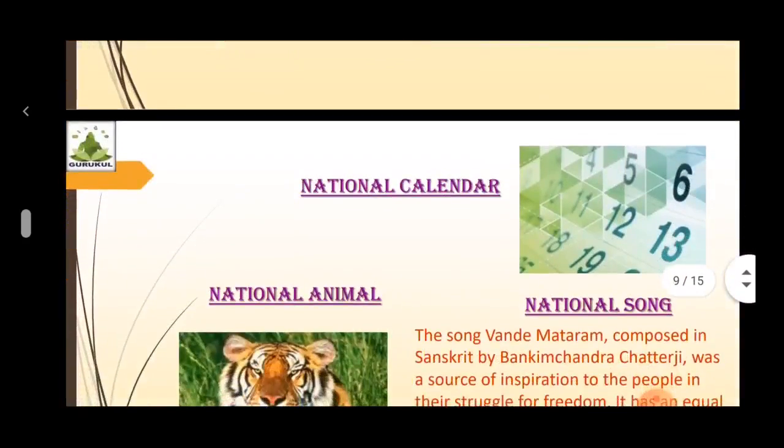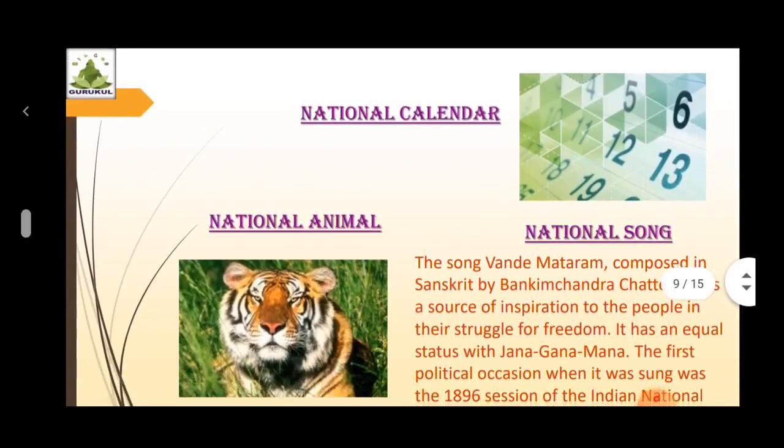The next national identity element is national calendar.